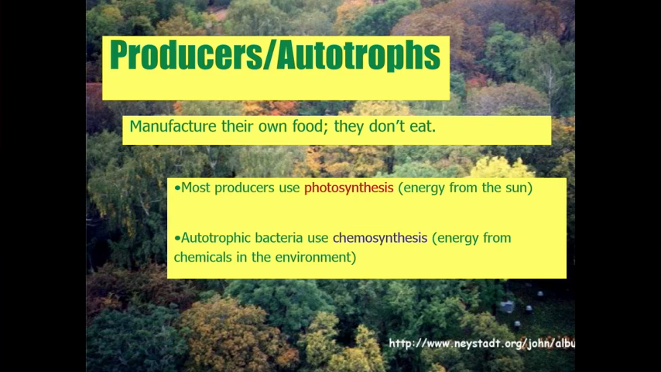So one more time, producers and autotrophs manufacture their own food. They don't eat. Most producers are plants that we find on the surface of the earth. They're collecting sunlight and turning it into sugar that they use themselves. Autotrophic bacteria are also examples of producers.